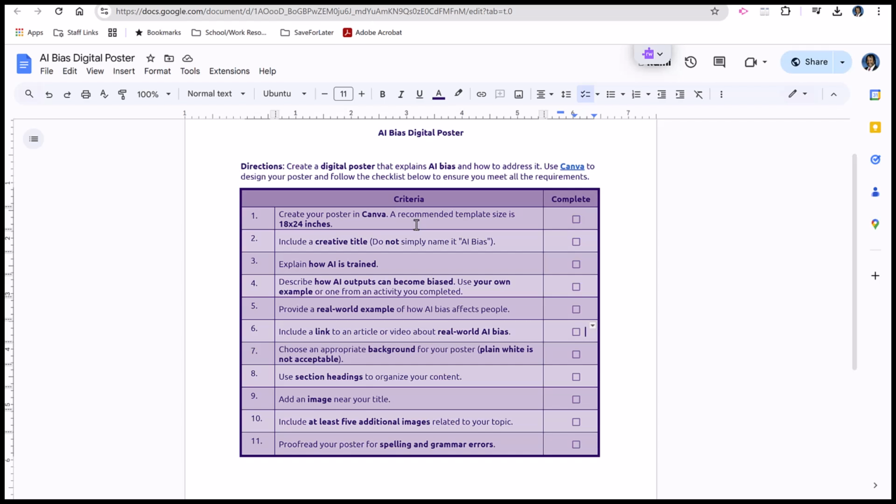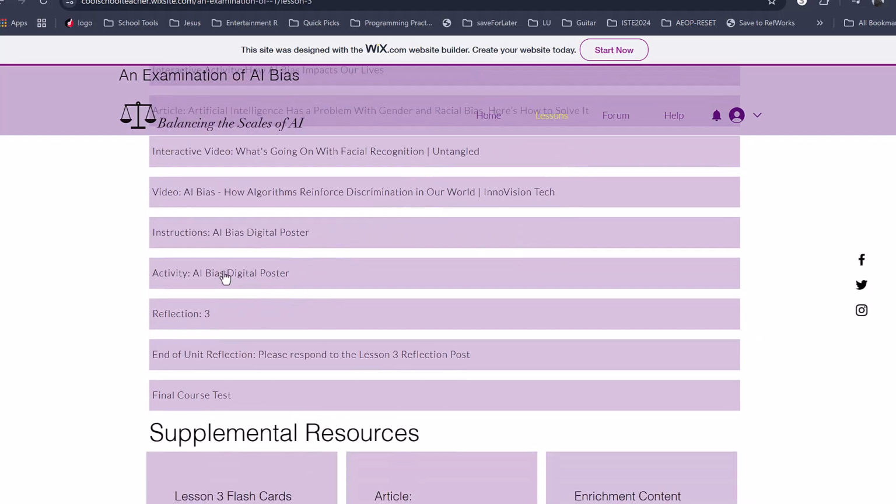A creative title, explain how AI is trained, describe how outputs can become biased, provide a real-world example of how AI bias affects people, include a link to a real-world AI bias, images and graphics, bringing this all together, balancing those scales of AI bias. And the students are going to create that digital poster in Canva.